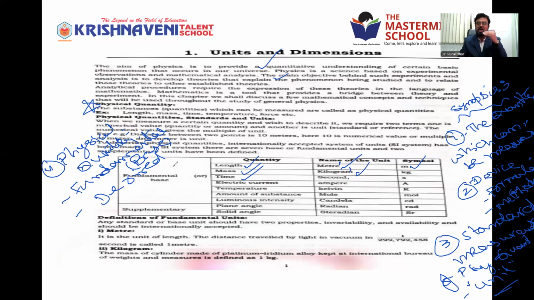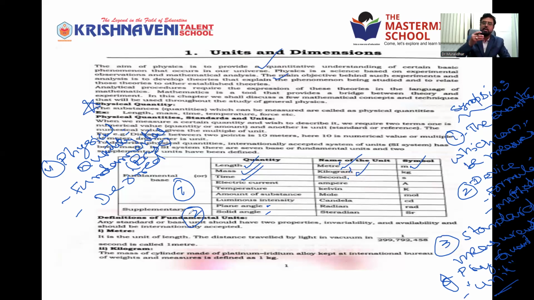Just like your alphabet, A, B, C, D up to Z, total 26 alphabets. They are independent. But when they are combined, we get millions of words, the dictionary formation. Similarly, here we have seven fundamental quantities. Only these seven are fundamental: length, mass, time, electric current, temperature, amount of substance, luminous intensity. And plane angle and solid angle, 7 plus 2, 9. These are the seven main, and two are called supplementary. Total 9 fundamental physical quantities.